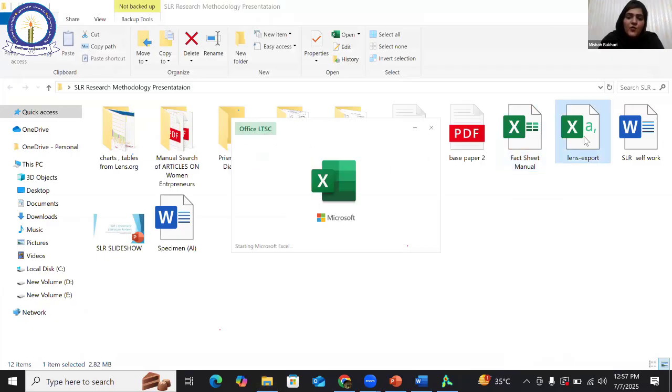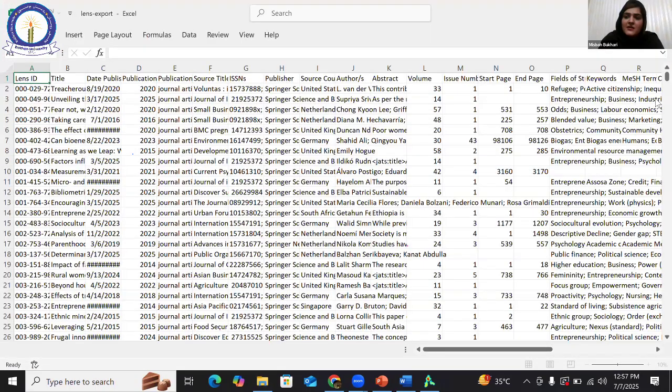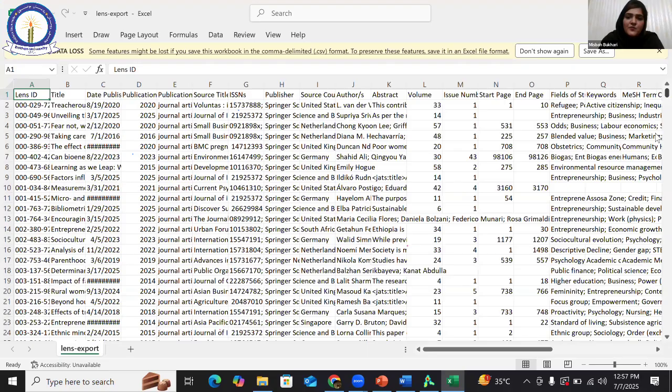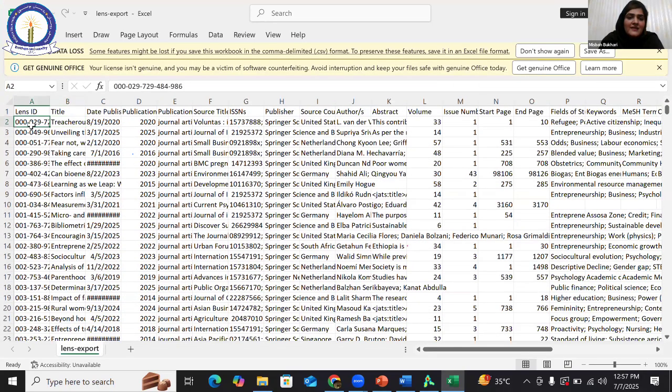The lens export, as I was discussing, is the file where we get the title, the lens ID, the date published, the journal type, the volume, its ISSN, then the publisher, whether it was Springer, Emerald, or Google Scholar, then scholar count, authors, abstract, issue name, starting page, end page, fields, keywords.